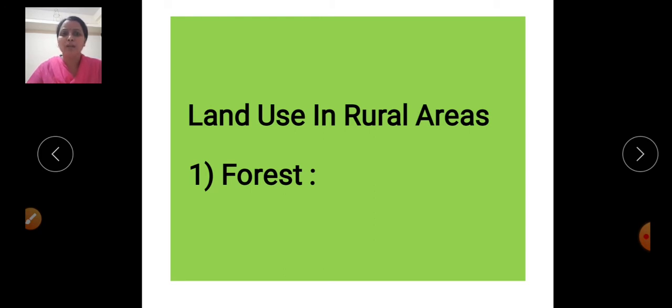About the rural land use, we discuss the first point, that is the forest. We observe villages and rural areas, and the surrounding area of that village is covered by forest land. Sometimes there is dense forest, sometimes moderate forest, and some very sparse forest trees are available in the surroundings of that rural area. So in rural areas, the first land use is the forest.